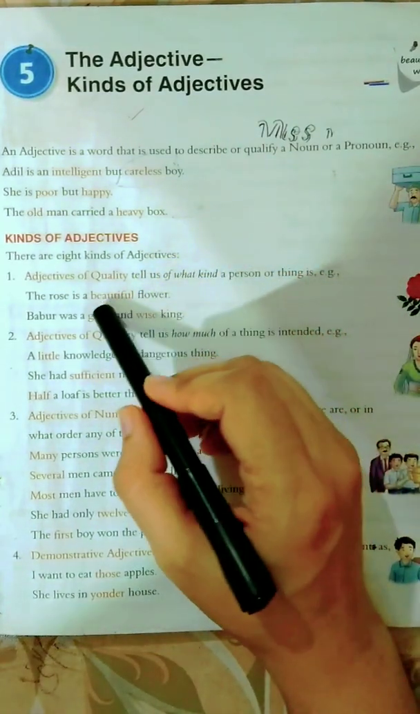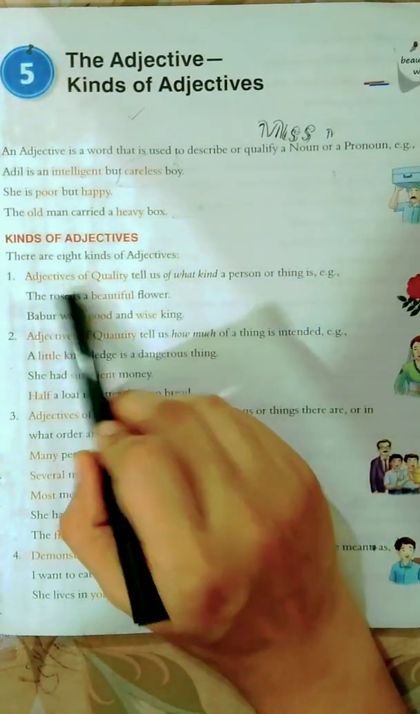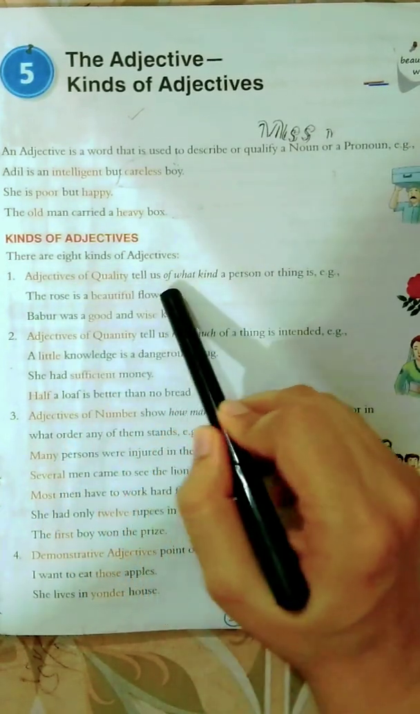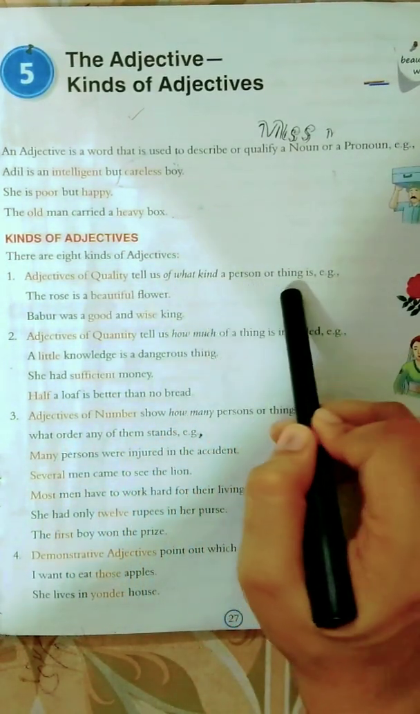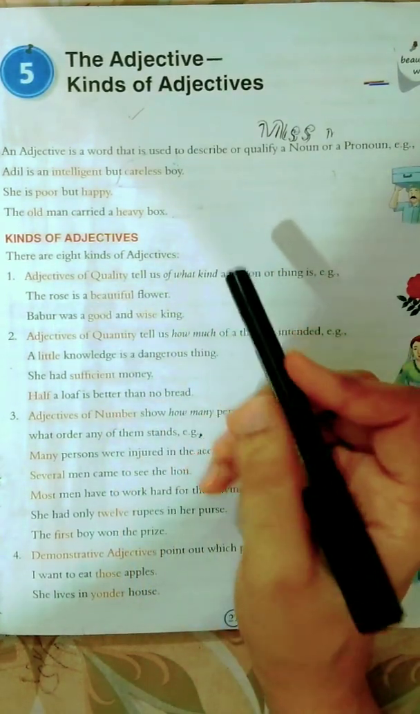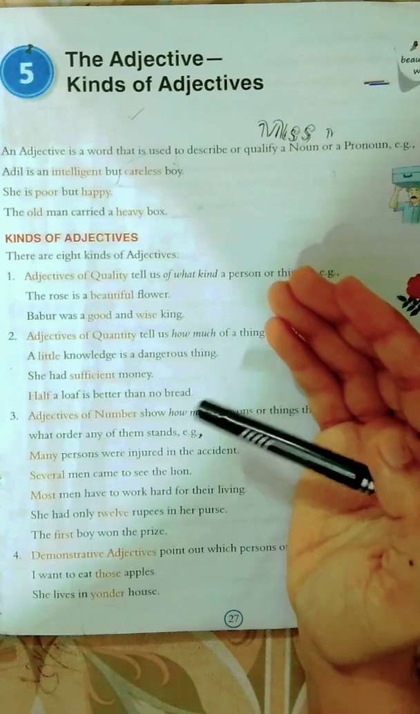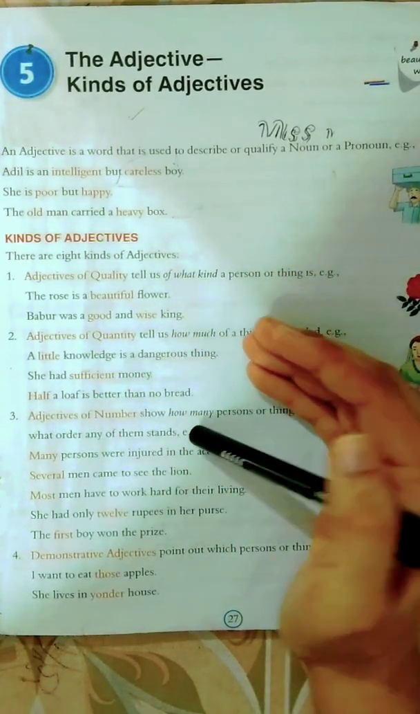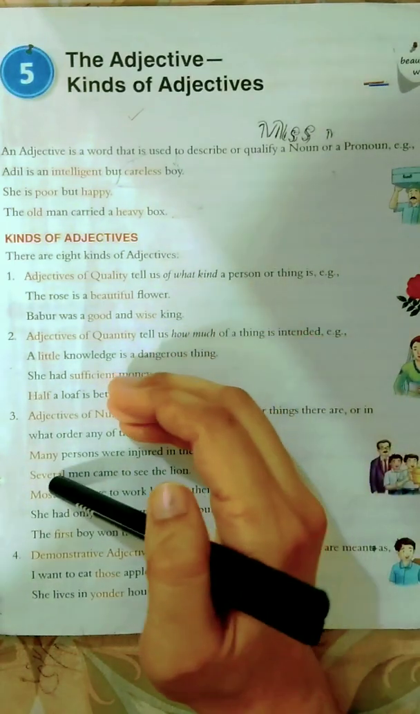Now look at the first kind, adjective of quality. Student, adjective of quality tells us of what kind a person or thing is. Adjective of quality हमें ये बताता है कि जिसके मुतालिक हम बात कर रहे हैं वो किस किस्म का इंसान है. अगर हम किसी चीज़ के मुतालिक बात कर रहे हैं तो वो किस मयार की चीज़ है.